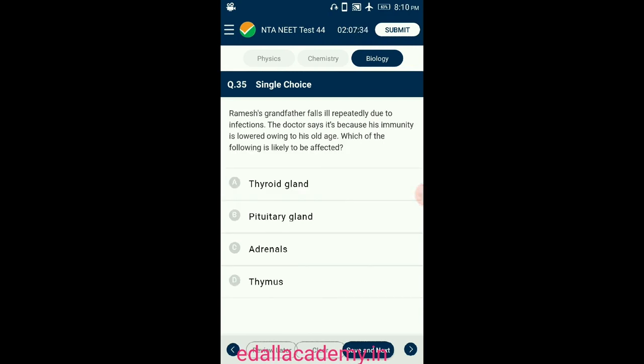Question number 35. Repeatedly due to infections. The doctor says it's because his immunity is lowered owing to his old age. Which of the following is likely to be affected? Thymus gland secretes a hormone called thymosin. Thymosin plays a major role in the differentiation of T lymphocytes, which provide cell-mediated immunity and also promote production of antibodies to provide humoral immunity. Thymus degenerates in old individuals, resulting in decreased production of thymosin. As a result, the immune responses of an old person become weak. The answer for this question is option D, thymus.